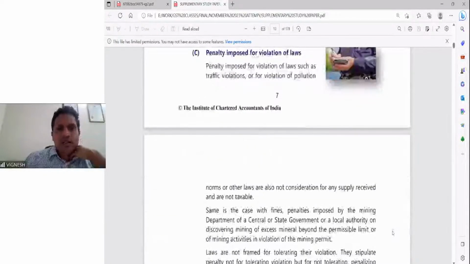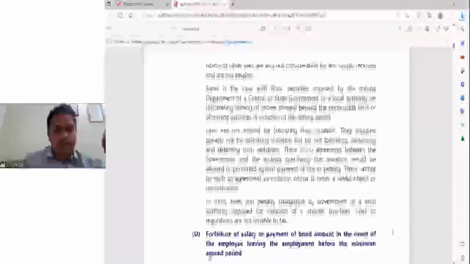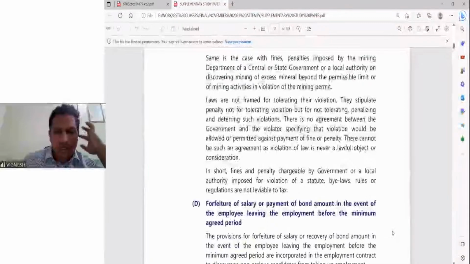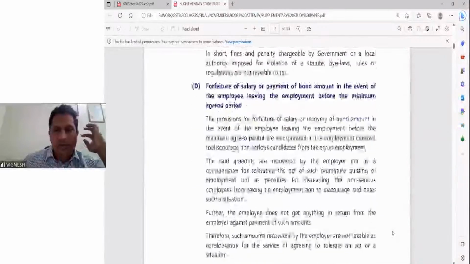Penalty imposed for violation of laws, such as traffic violations, is not consideration. No, not taxable. You are violating a law. Is there any supply which you are providing? You are doing some violation. So in this particular situation also, they are not leviable to tax.